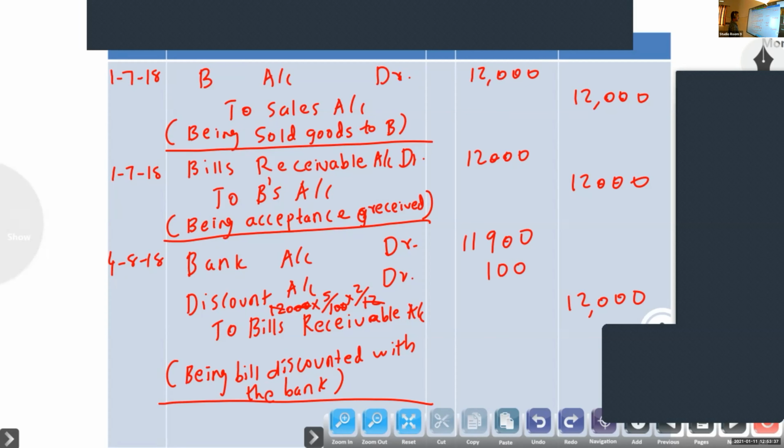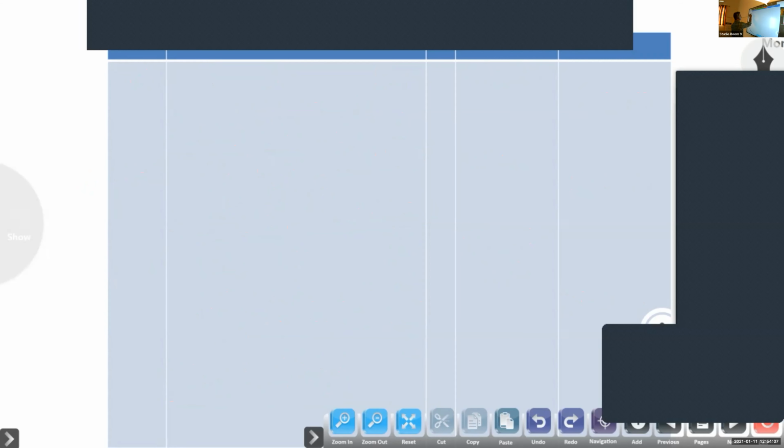Then renewal. So next entry. First cancel this discounted bill. B's account debtor to bank account. The date is from drawing the bill, so 3 months, so 4/10/2018. B's account debtor to bank account.